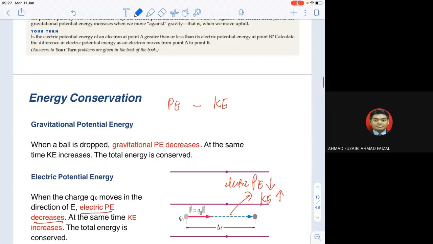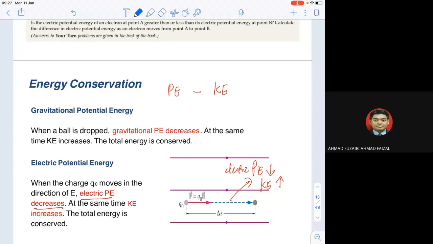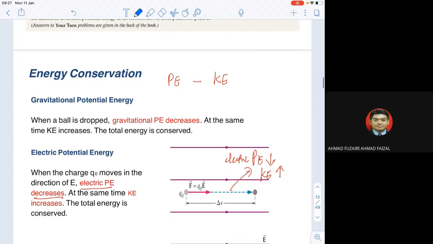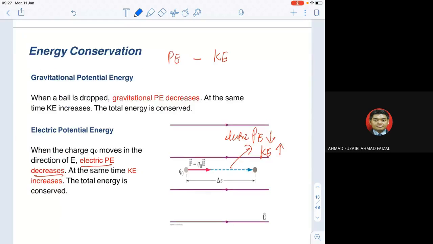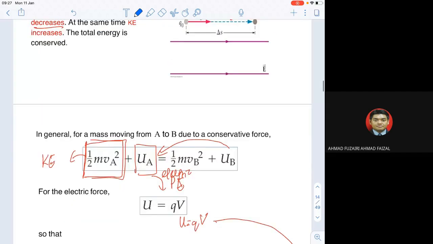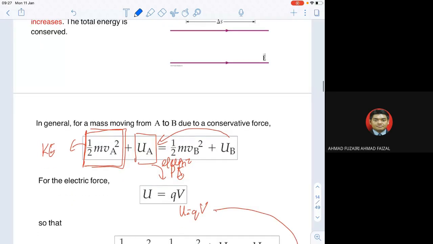Okay, this is another example, and we also learn about energy conservation, about potential and kinetic energy, how they compromise each other. If potential increases, then kinetic energy decreases, and if the kinetic increases, then potential energy will drop. So that's how it goes, and because of that, we can derive from the energy conservation: E initial equals E final. At E, then we have PE plus KE. So in this case, we use PE as electric potential.